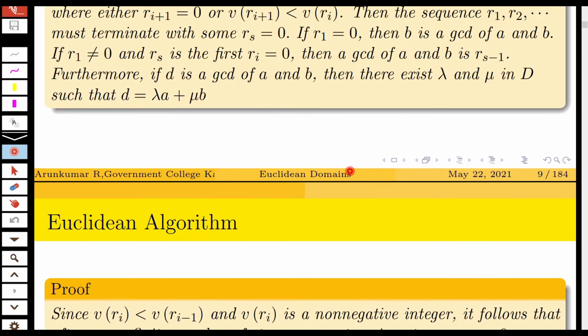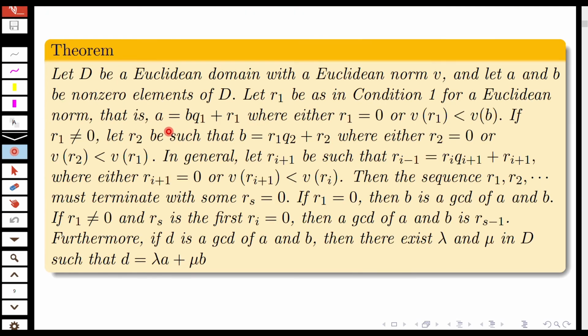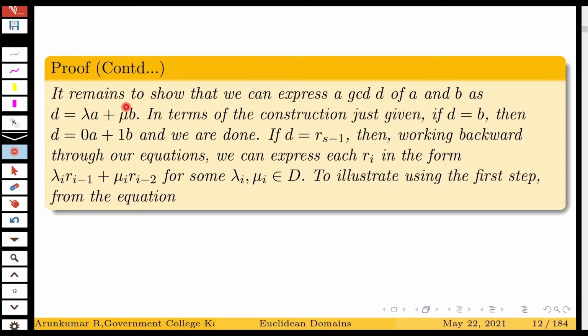So, we have seen that if we express A is equal to BQ1 plus R1 and B is expressed as R1 Q2 plus R2, etc., Ri minus 1 is expressed as Ri into Qi plus 1 plus Ri plus 1, then this sequence must terminate with some Rs equal to 0, and the last non-zero remainder is the GCD of A and B. Now it remains to show that we can express the GCD of A and B as D is equal to lambda A plus mu B.